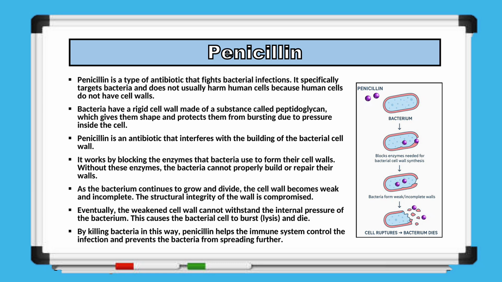Because these enzymes are blocked, the bacteria are unable to form a strong and complete cell wall. As the bacterium continues to grow, the weak cell wall cannot handle the internal pressure. This causes the cell wall to rupture, and as a result, the bacterial cell bursts and dies. This diagram clearly shows how penicillin kills bacteria by preventing proper cell wall formation.